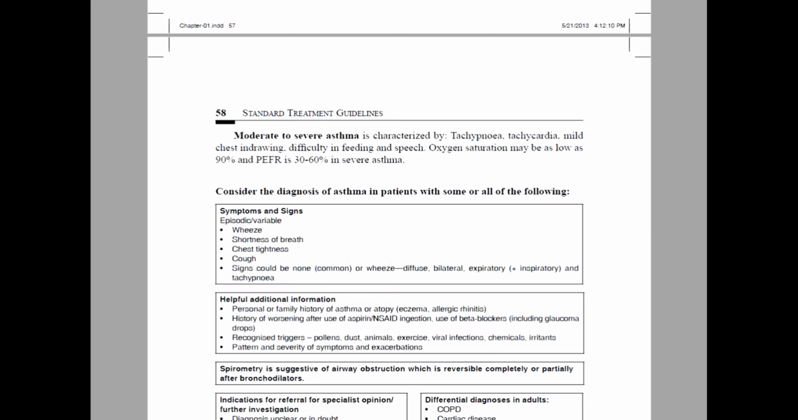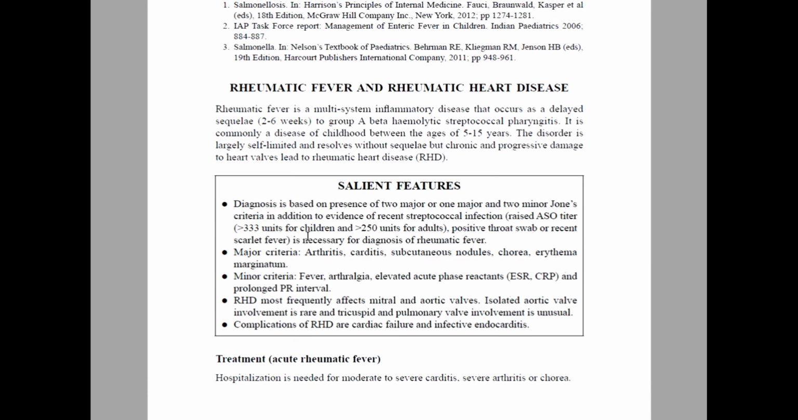Then we are going in depth into this complete disease point of view. For this section, suppose I am taking one disease here, for example rheumatic fever, rheumatic heart disease. Here we will see a simple description or introduction about rheumatic fever or rheumatic heart disease.